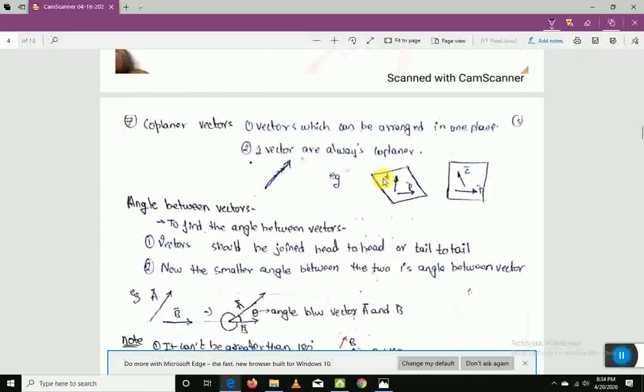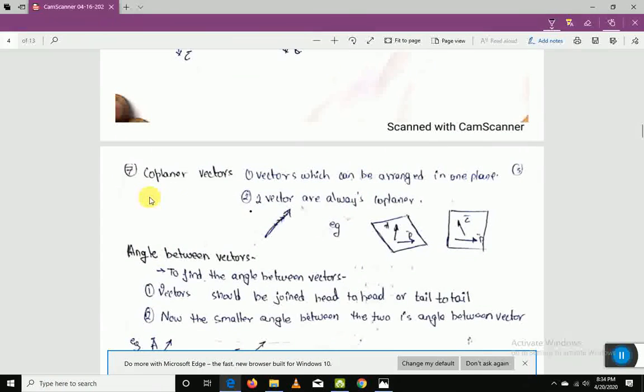We'll continue with the types of vectors now. The last vector is coplanar vectors. Simple. The word itself says coplanar. The vectors which are on the same plane are called coplanar vectors.